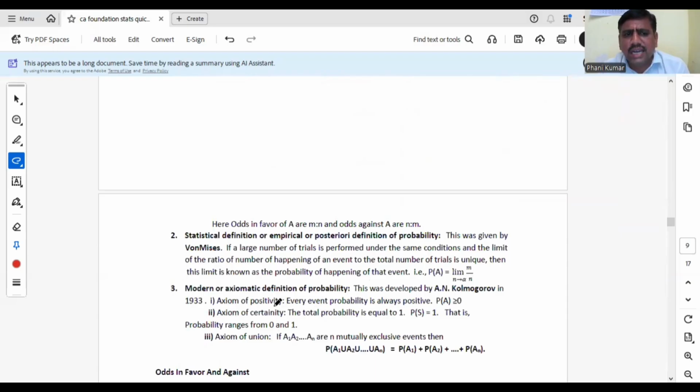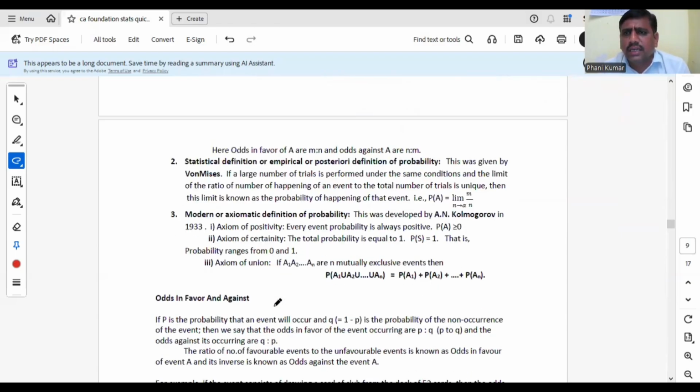Next definition, statistical definition, okay, or empirical definition. So suppose an experiment is repeated more number of times, then in that more number of times an event A is happened only m times, then probability can be denoted by limit n goes to infinity m by n. దీన్ని రిలేటివ్ ఫ్రీక్వెన్సీ అప్రోచ్ అని కూడా అంటాం. ఓకే, స్టాటిస్టికల్ డెఫినిషన్ ఆర్ ఎంపిరికల్ ఆర్ పోస్టీరియర్ ప్రాబబిలిటీ.